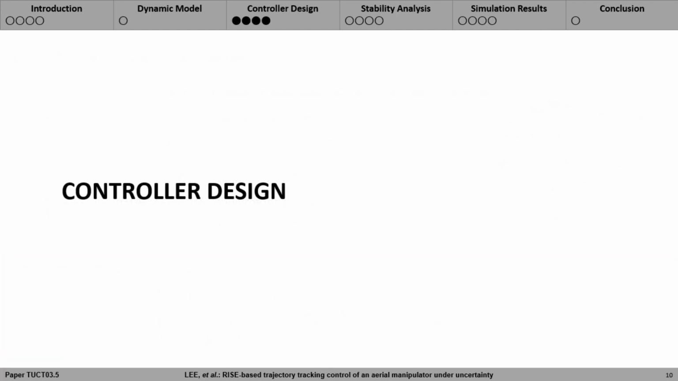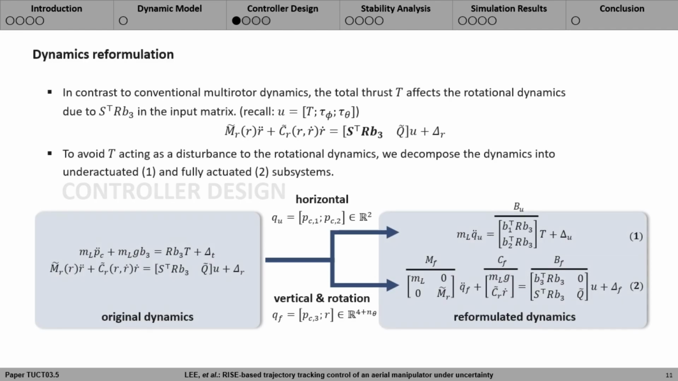Based on the derived dynamics, this part introduces controller design. In contrast to conventional multi-rotor dynamics, the total thrust T affects the rotational dynamics due to the non-zero term S transpose R B3 in the input matrix. Therefore, if one naively applies the inner loop orientation control and outer loop translation control strategy, which is widely used for controlling multi-rotors, the total thrust T should act as a disturbance to the rotational dynamics.